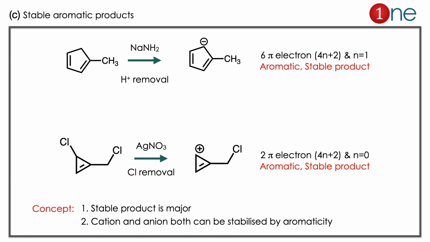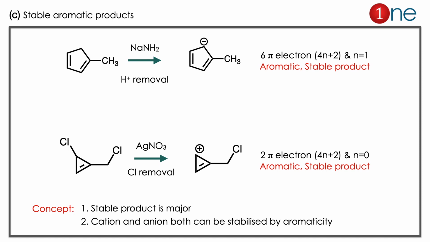Actually, ring elimination is favored because of aromaticity. Already you have a double bond and the anion, so aromaticity will be established because of 4n plus 2 pi electrons, where n is equal to 1 there. So the stable product is formed. Then let us look at the next one.